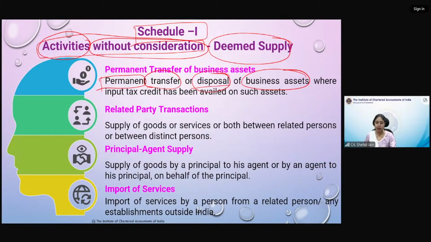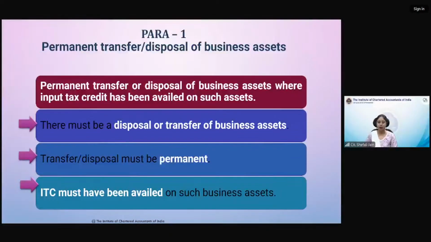Now these are the 4 transactions. I will be taking each of them one by one. So we'll be starting with para 1 first. Para 1 जो अभी हमने discuss किया था, permanent transfer or disposal of business assets where ITC has been availed on such assets. अभी ITC के प्रोविजंस तो आपने नहीं किए हैं, बट हम चैप्टर 1 में सीमलेस फ्लो ऑफ क्रेडिट्स की बात बार बार कर रहे थे. क्रेडिट मिलता है, जो बेसिक वैल्यू एडेड टैक्स का हमने जब कॉन्सेप्ट पढ़ा था. So we got that idea कि यहाँ पर जीएसटी में क्रेडिट तो मिलता है.